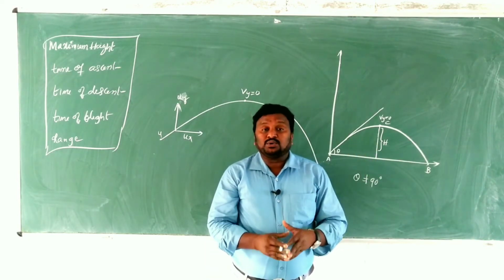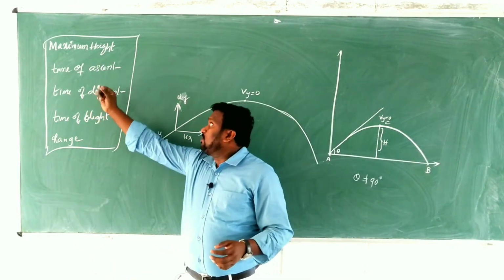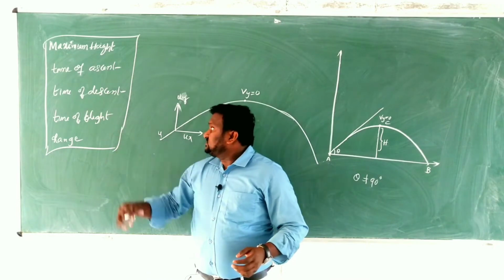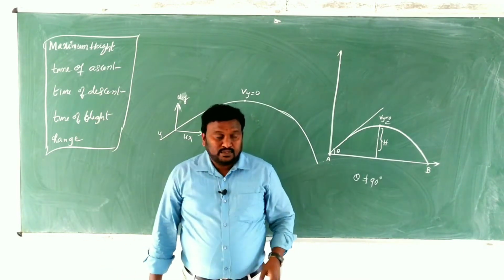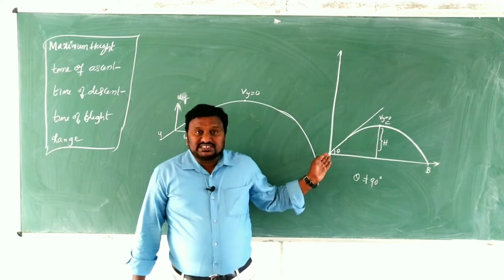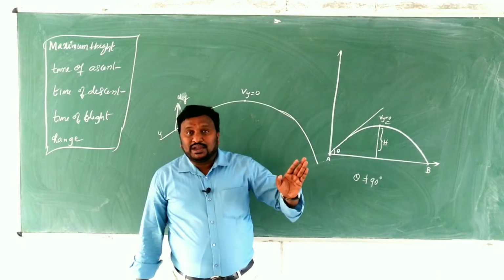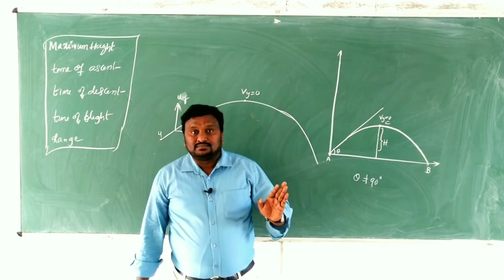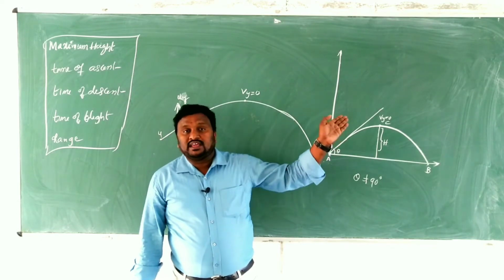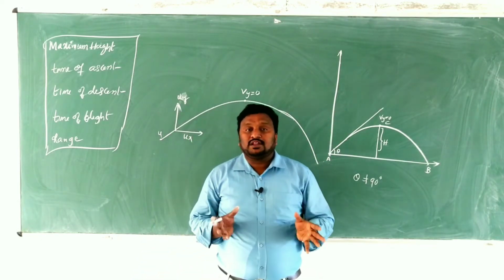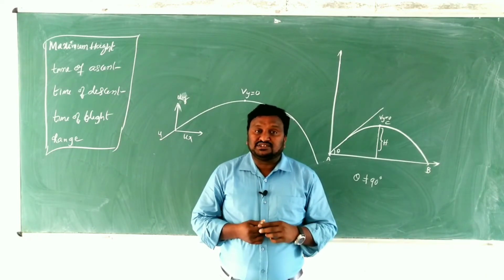Now you have to know the definitions of maximum height, time of ascent, time of descent, time of flight and range. Clear children? Once the projectile enters the air, its vertical velocity becomes 0 at a particular height. That particular height is what we call the maximum height. After that point the body becomes a freely falling body and its velocity increases again.